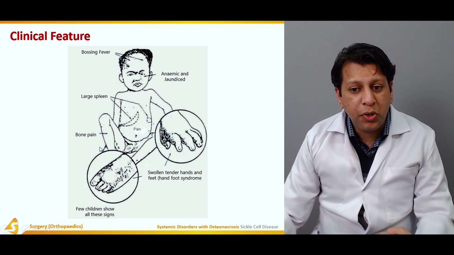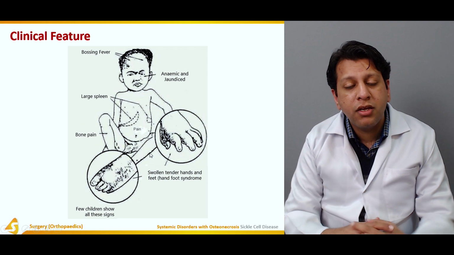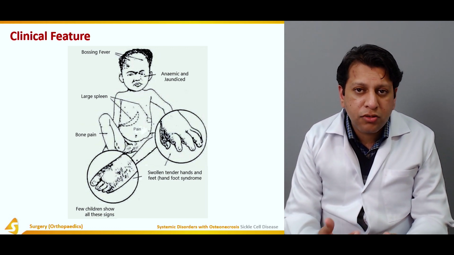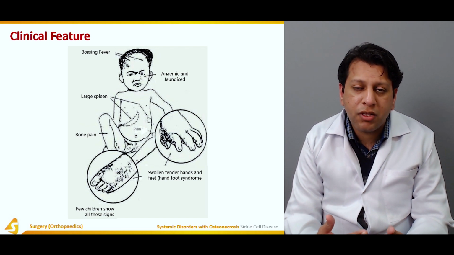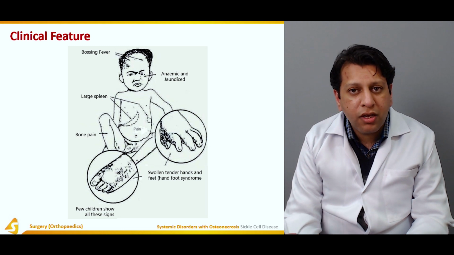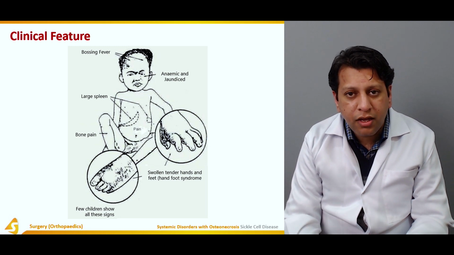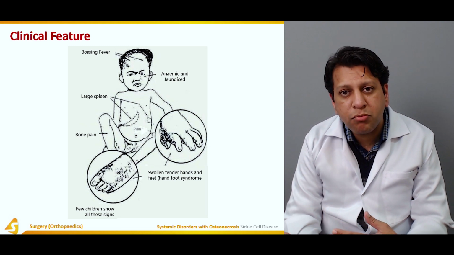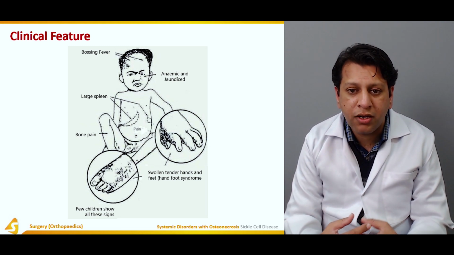Then it's the bone pain. And why does bone pain actually occur? Because of infarction. Very simple. It's ischemic pain. There are small arterioles which are clogged up by these sickle type RBCs. They get blocked, which leads to ischemic necrosis of the area which has been drained by that small arteriole. And especially when this happens in bone, it leads to severe bone pain.